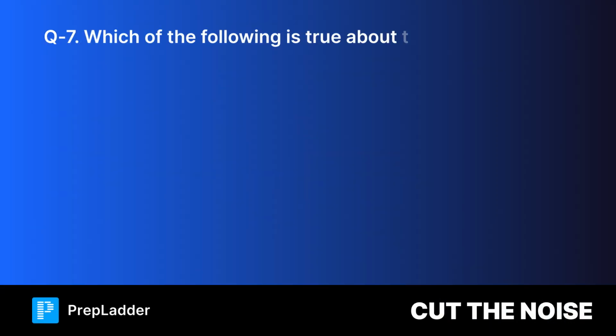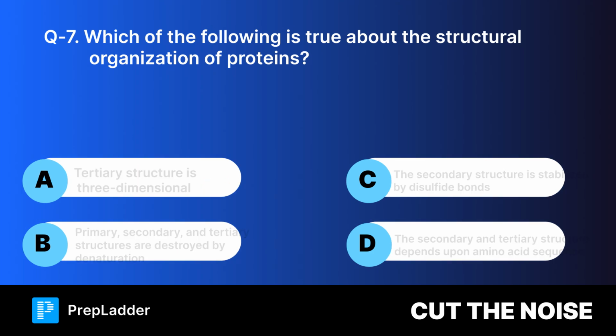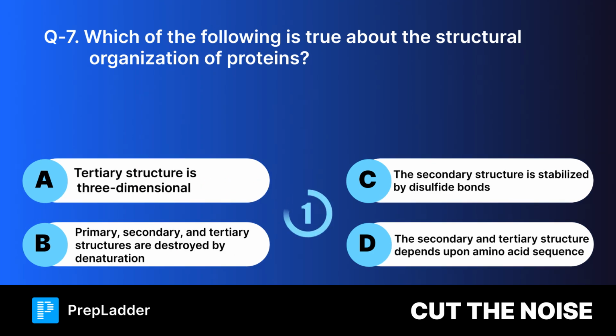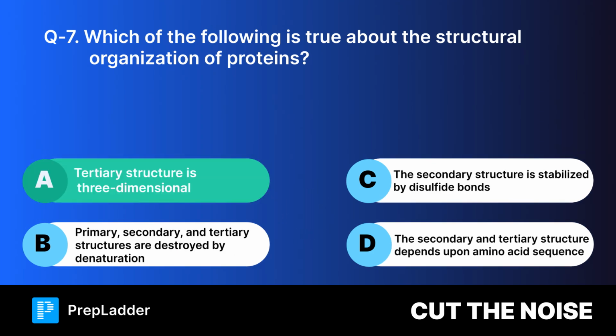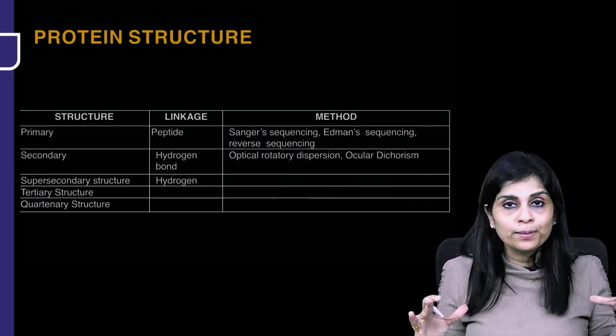Question 7. Which of the following is true about the structural organization of proteins? Your options are... And the correct answer is tertiary structure is three-dimensional. Here's the explanation. It's very simple.